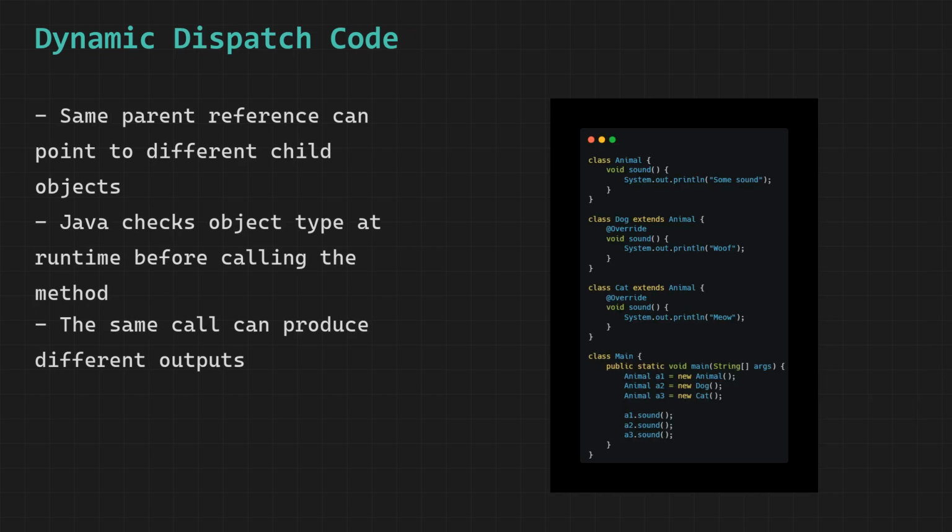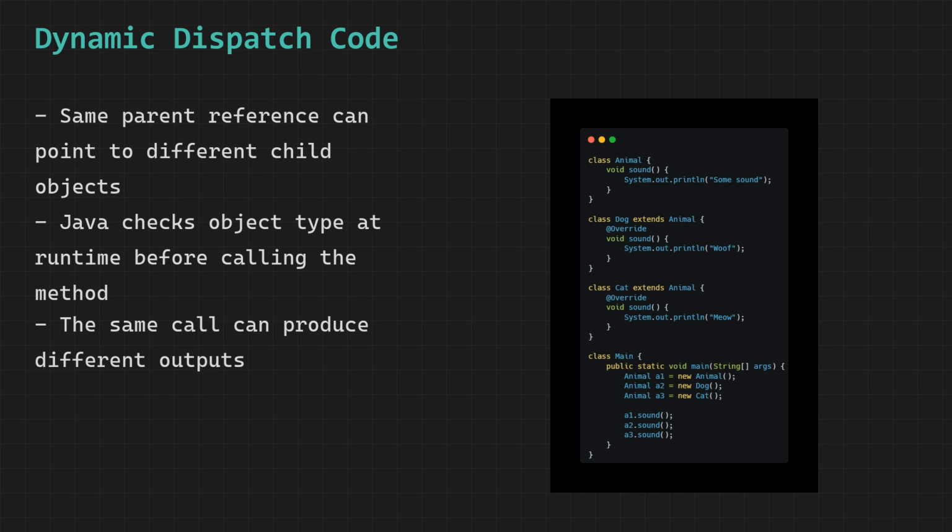Let us walk through this code step by step. We have three classes. Animal is the parent, and dog and cat are both child classes that extend animal. Dog overrides the sound method and prints woof. Cat overrides the sound method and prints meow. Animal's original sound method prints some sound. Now let us look at the main class. This is where dynamic method dispatch actually happens.